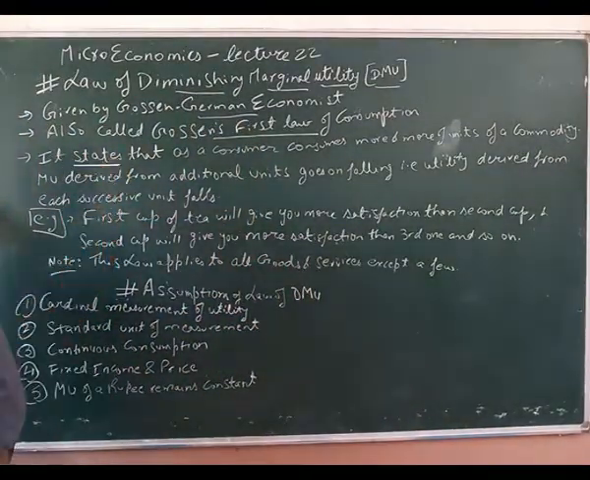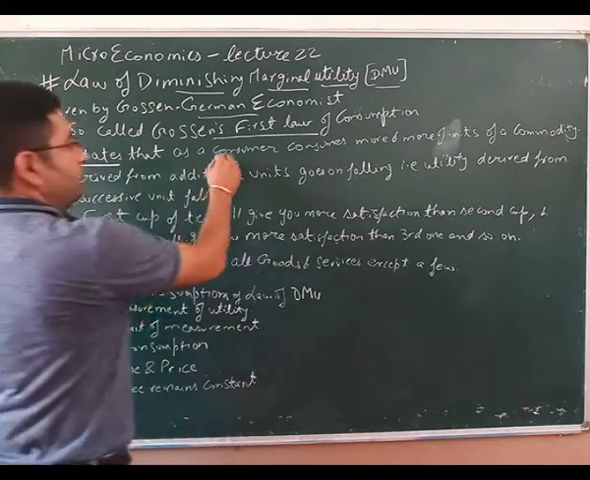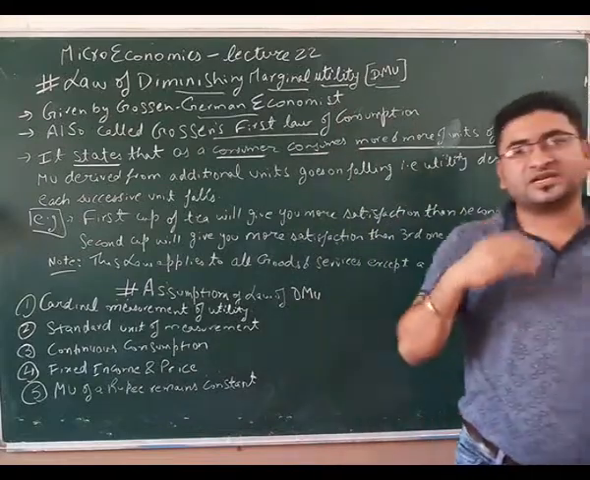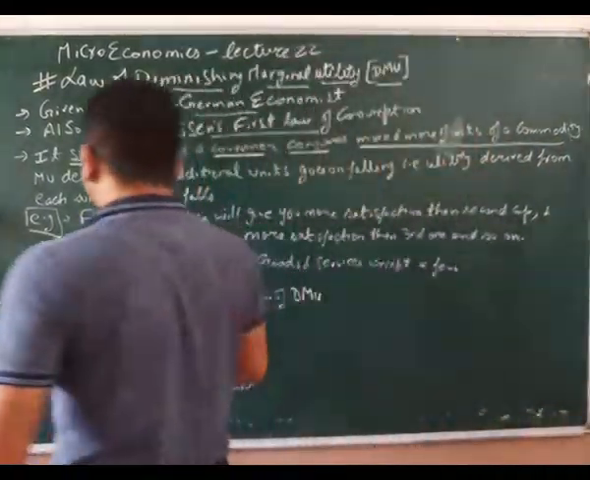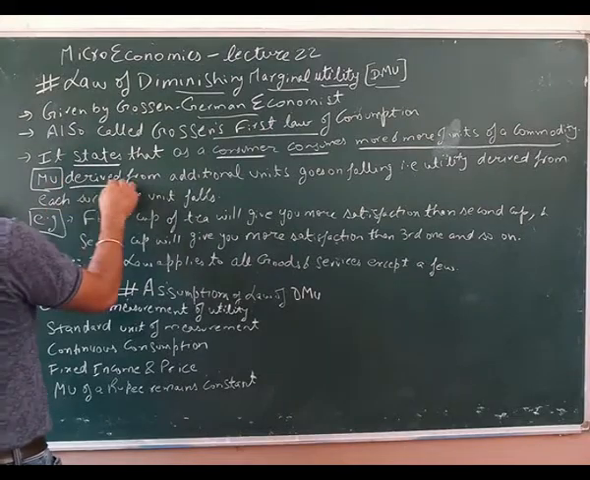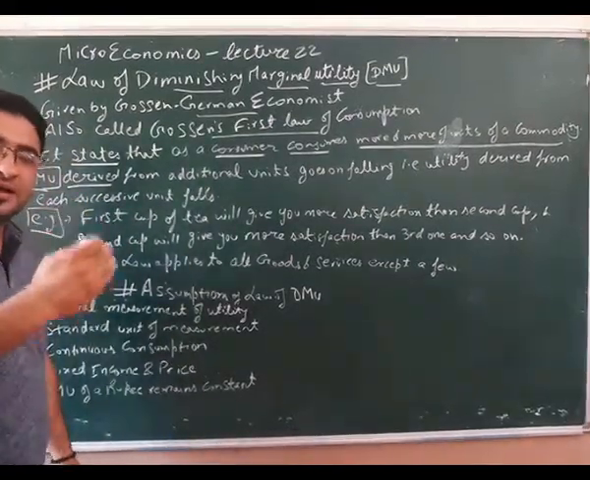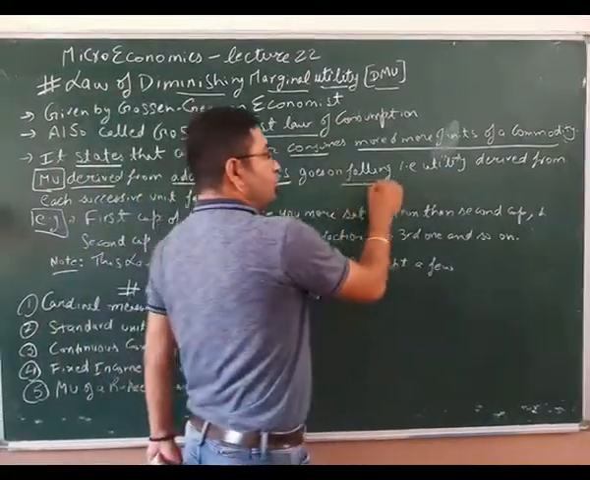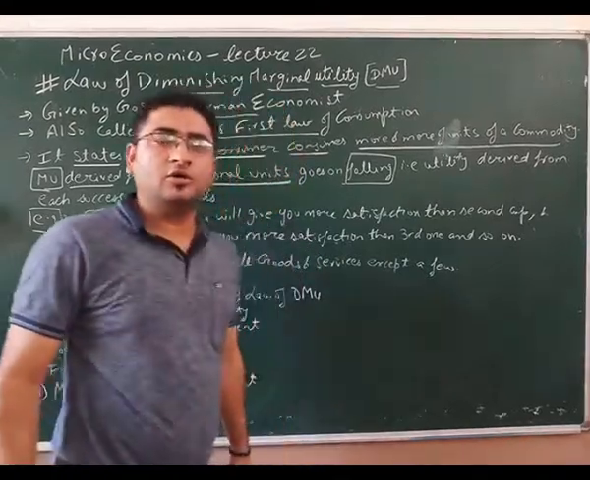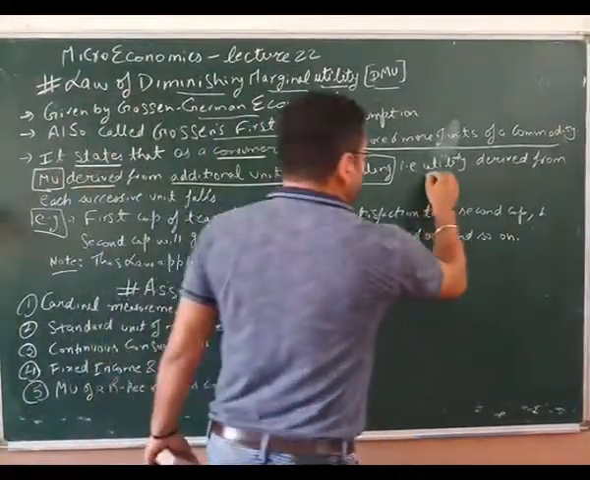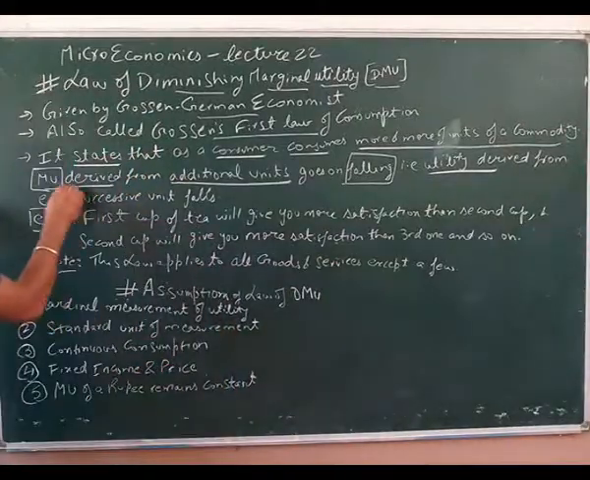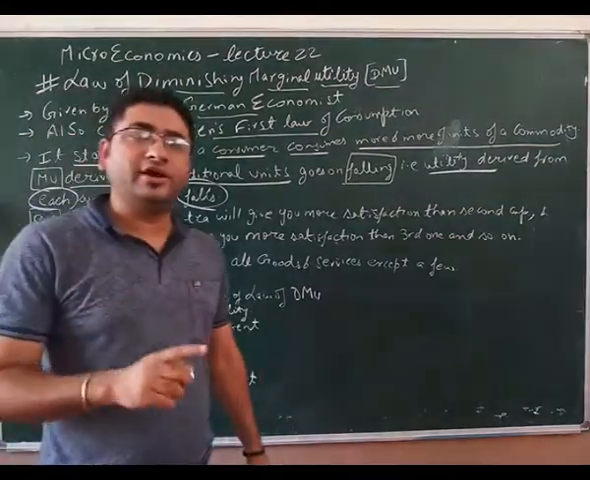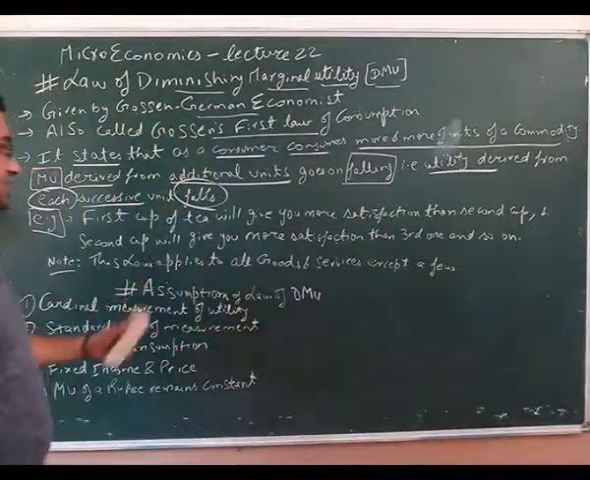Law of diminishing marginal utility states that as a consumer consumes more and more units of a commodity, first glass of juice, second glass of juice, third glass of juice, the marginal utility derived, it means जो utility per additional input या consumption है derived from additional units goes on falling, वो गिरती रहती है. That is utility derived from each successive unit falls. Getting my point? Let's see the example again.